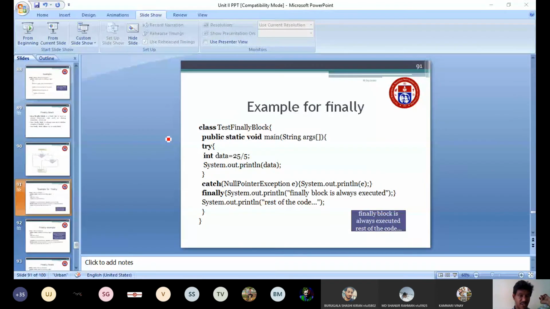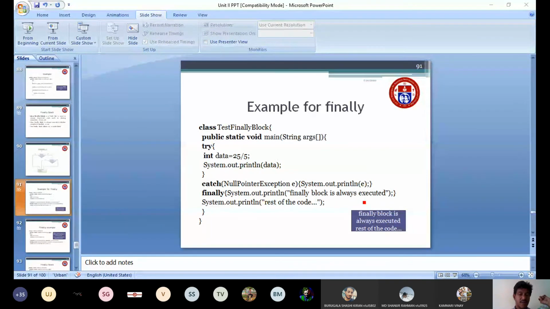25 divided by 5 is 5. The answer is 5, so it will print the answer. The data value here is 5. Then the catch block. In the catch block, the exception I am writing is the null pointer exception, followed by E, which is my exception object. Then I am printing the object.